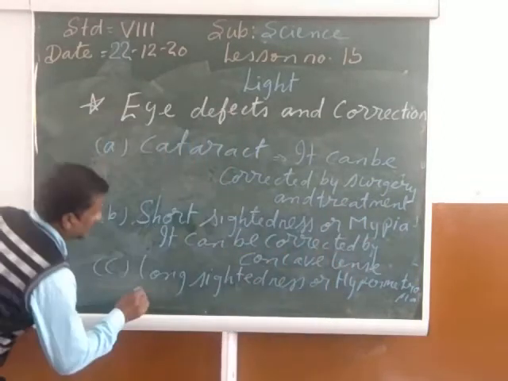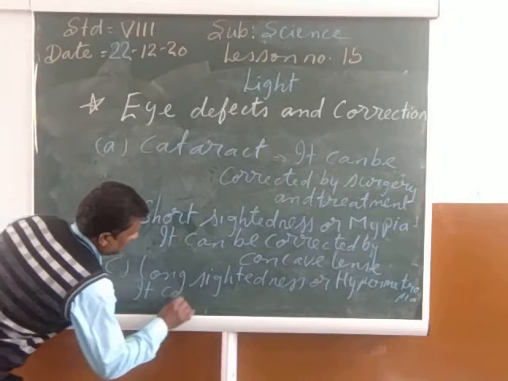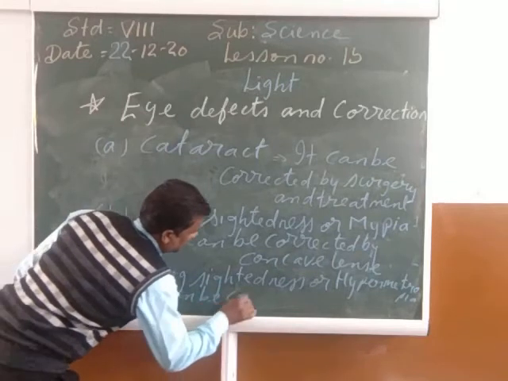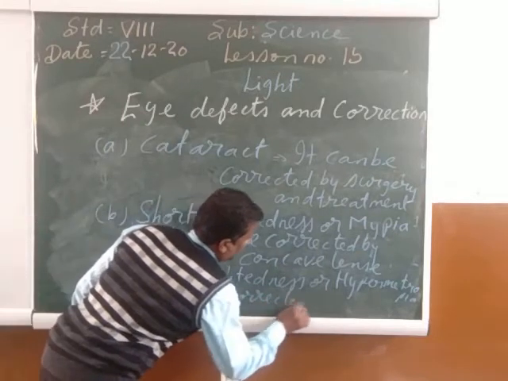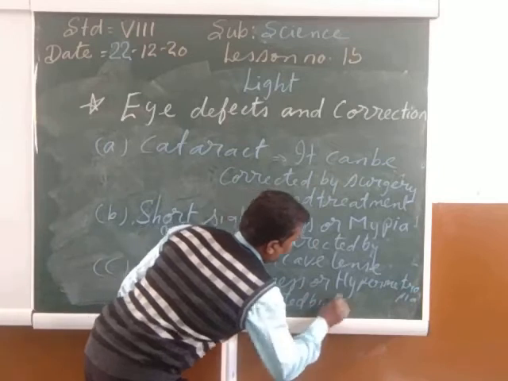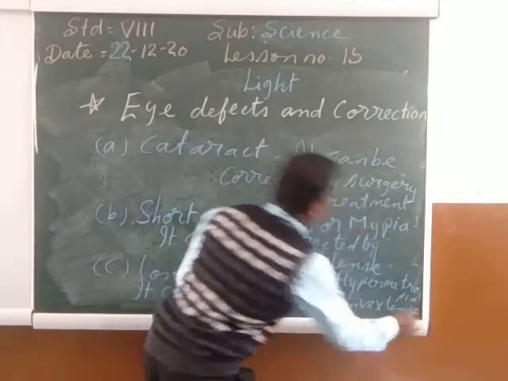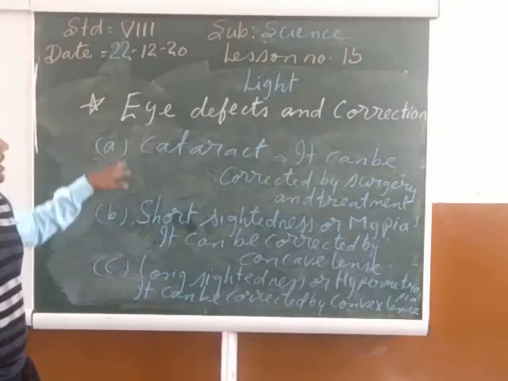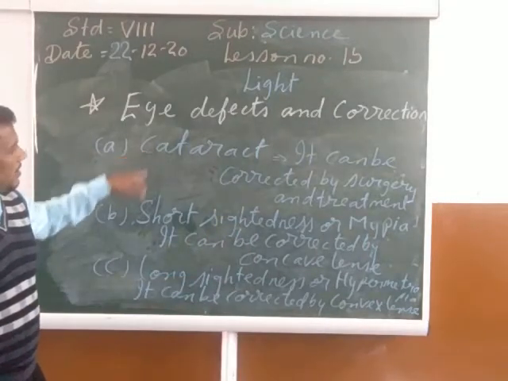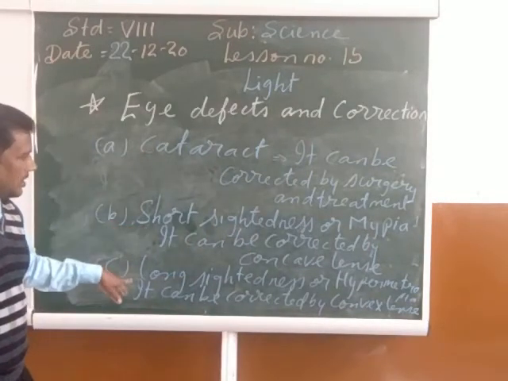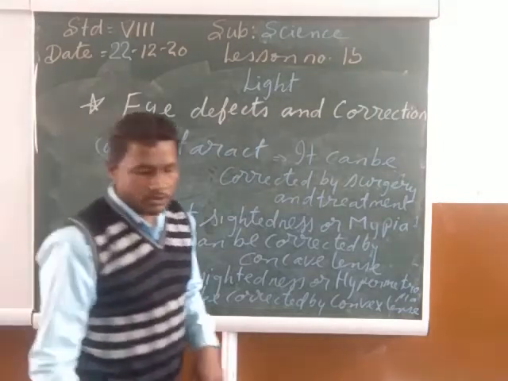And it can be corrected by convex lens. So my child, these are the three main types of defect of the eye. First is the cataract, second is the short-sightedness, and third is the long-sightedness or the hypermetropia.